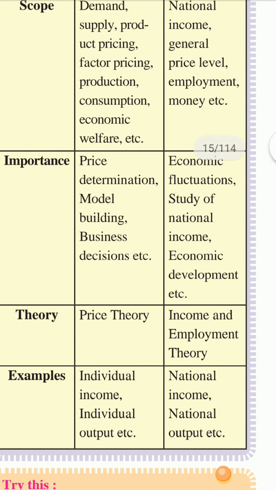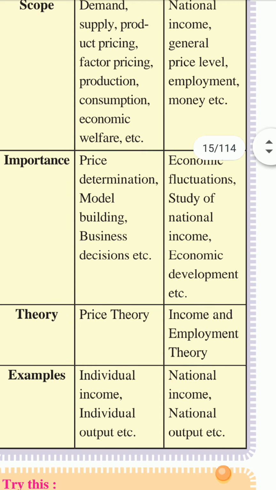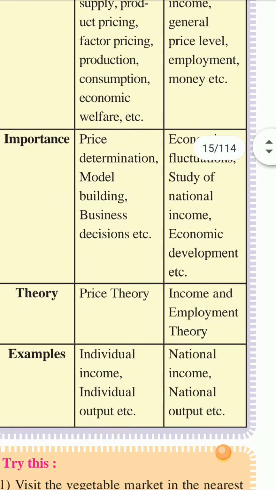Now the next point is the importance of micro and macroeconomics. The first is price determination. We can decide the price of a particular product with microeconomics, because we study that product at the individual, small level.